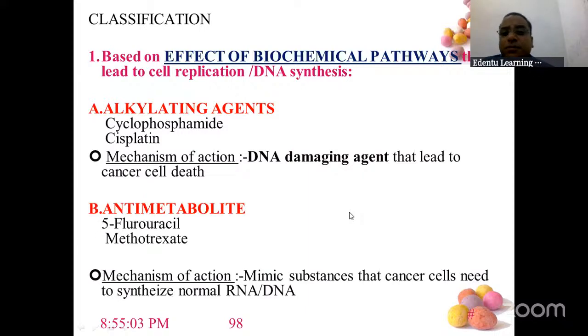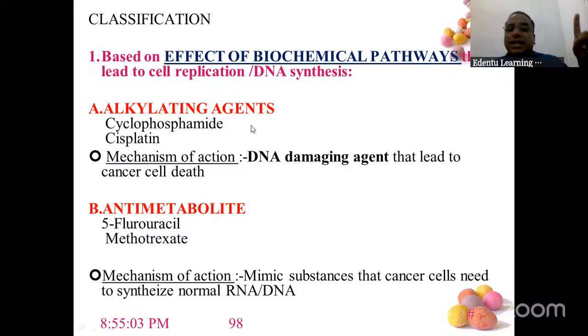So this chemotherapy or chemotherapeutic agents which affect the biochemical pathway. So there is a cell, the cell has so many reactions. There is electron transport chain happening, there is glycolysis, gluconeogenesis, all the first year cycles, what you know, everything is happening inside the cell. They all get affected now. Because there is cell replication and DNA synthesis is happening. So you give these chemotherapeutic agents, chemotherapy, the biochemical pathway changes.